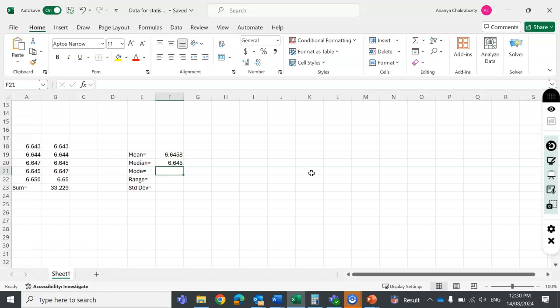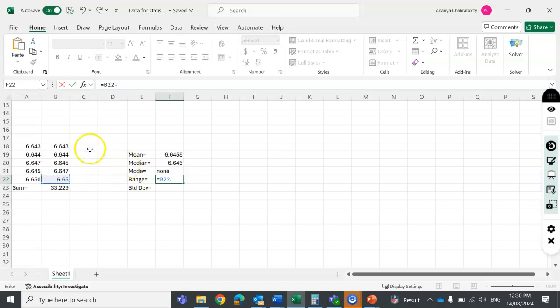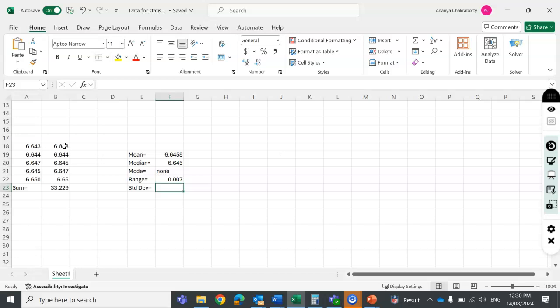So all the numbers appeared only once, so there is no mode. So none. And range, highest minus lowest. So we can use the formula or you can subtract it. That is, highest is this one and subtract lowest is this one. So that is the range.